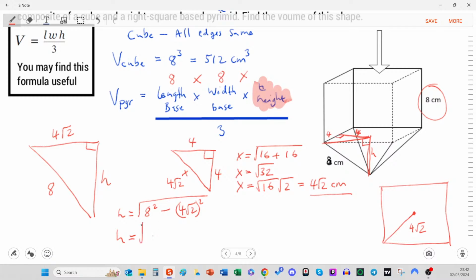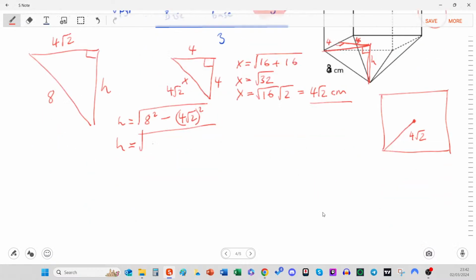And let's scroll down a bit, give us some space. 64 subtract 16 times 2, which is 32. Much better. Oh, look, we're back at root 32. Lovely isosceles triangle by the looks of it. Perhaps I should have known that. Perhaps there's a way of proving that, but we probably want to simplify this.